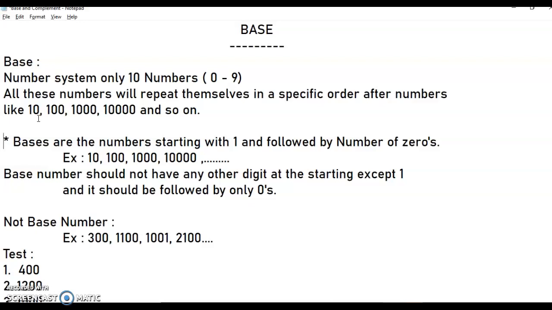Bases are the numbers starting with 1 and followed by a number of zeros. That means 10 is a base, 100 is a base, 1000 is a base, 10,000 is a base, like that. Basically, a base is a number starting from 1 followed by a number of zeros. That is called a base.